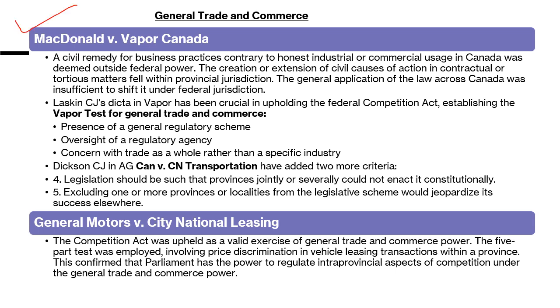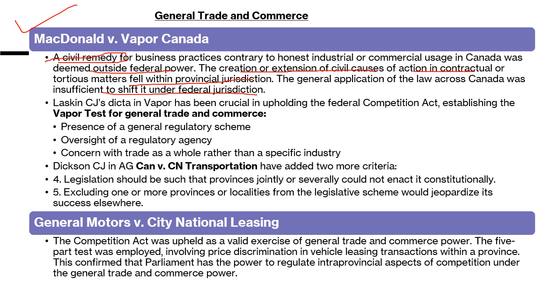First is McDonald versus Vapor Canada, from where we take out the Vapor test. That is important in the examination also. Whenever you get a question on general trade and commerce, you have to apply this test. In this case, a civil remedy for business practices contrary to honest industrial commercial usage in Canada was deemed outside federal power. Creation or extension of civil causes of action, contractual and tortious matters, fell within provincial jurisdiction. General application of law across Canada was insufficient to shift it under federal jurisdiction.